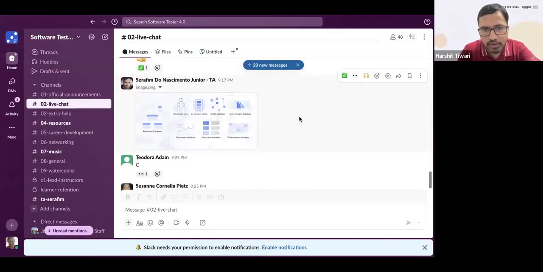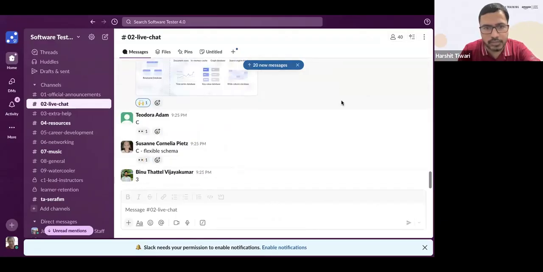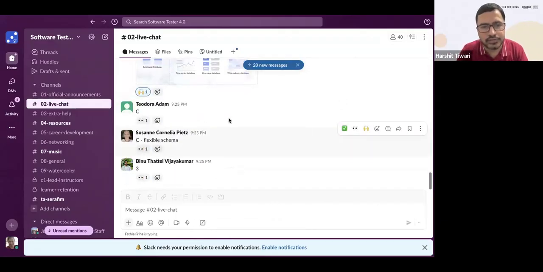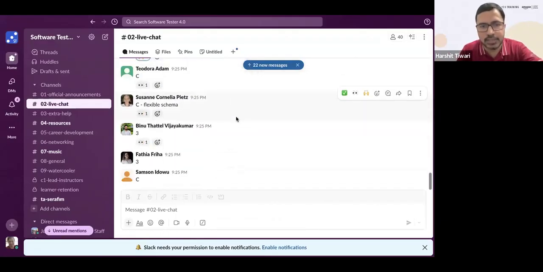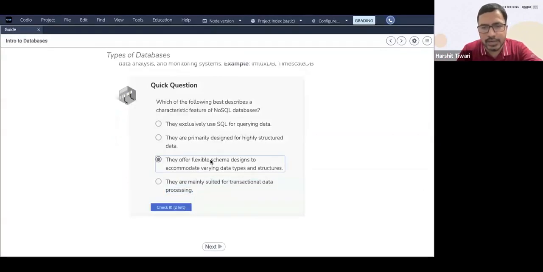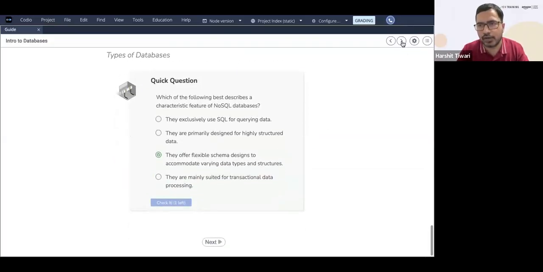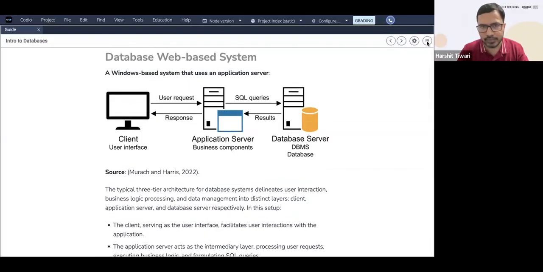Seraphim has shared a great image. Thank you, Seraphim, that's wonderful. Theodora says C, Susan says C, flexible schema. Binu says 3, and that is correct. Absolutely correct. You want a flexible schema, and that's where NoSQL comes into the picture. Perfect. Awesome.